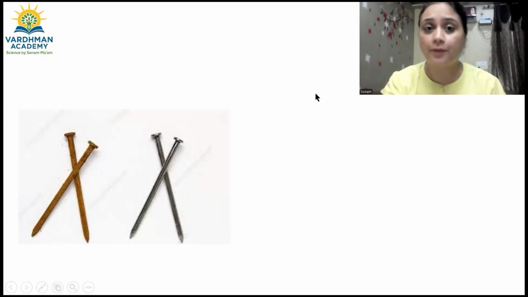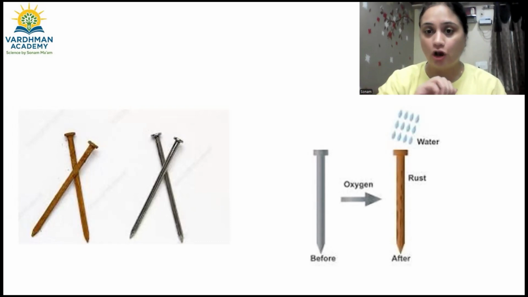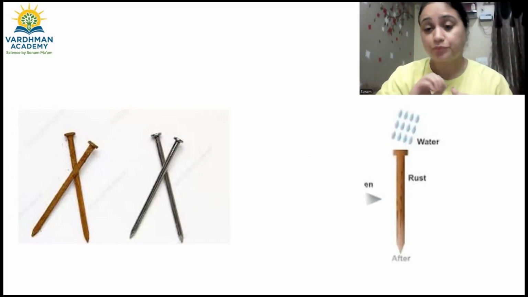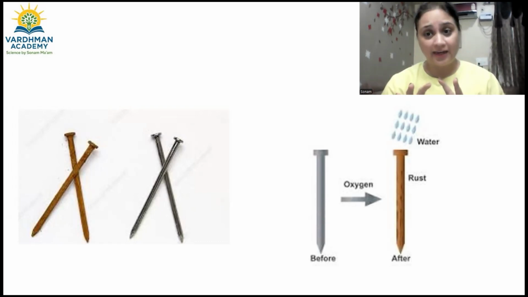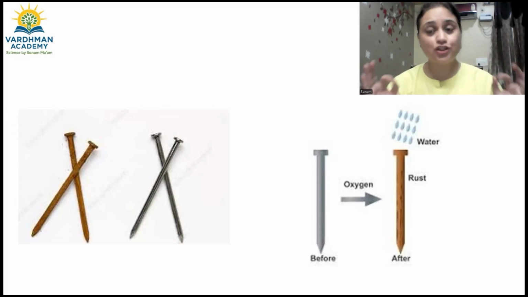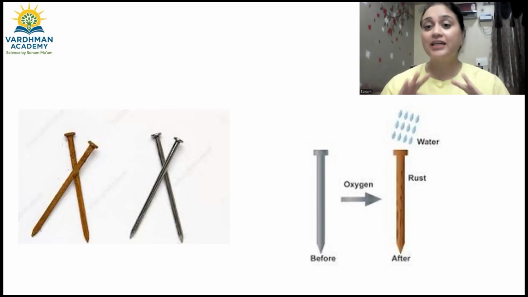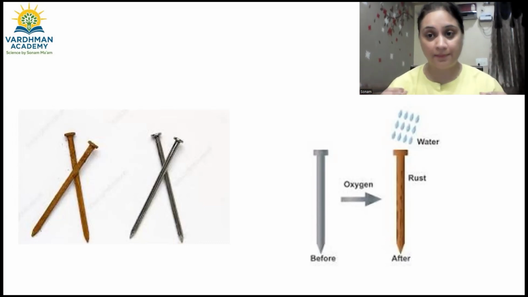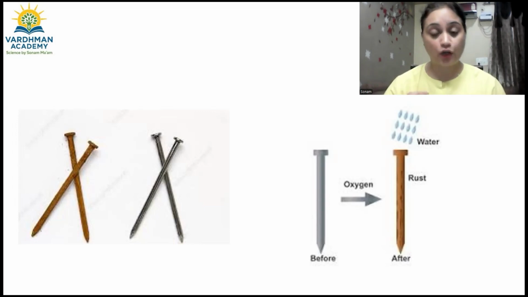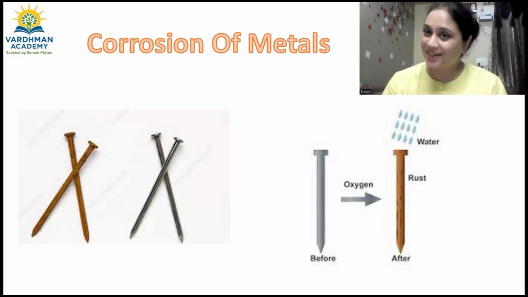ऐसा क्यों होता है? This happens because of the action of air and water over the surface of iron that leads to the oxidation of the metal, and the oxidation of iron metal is specifically known as rusting of iron. So when an iron nail comes in contact with oxygen and water, what happens? The rusting takes place, the corrosion of metals takes place.